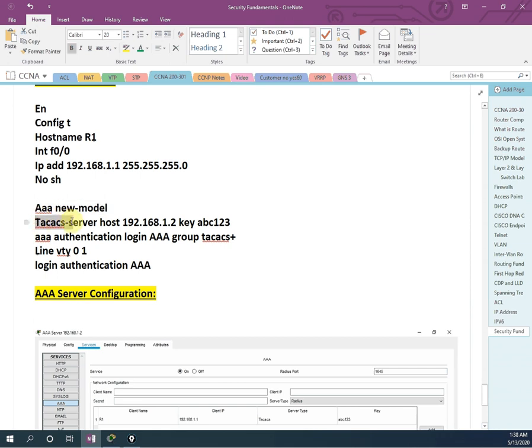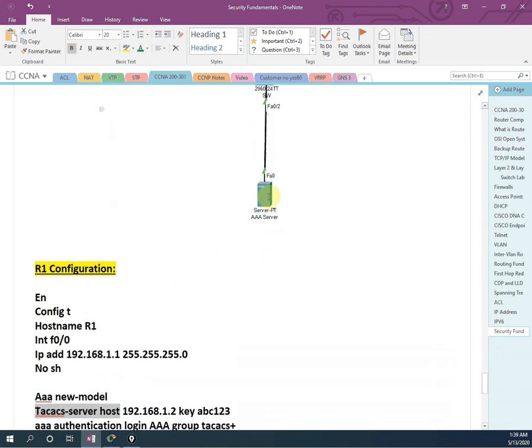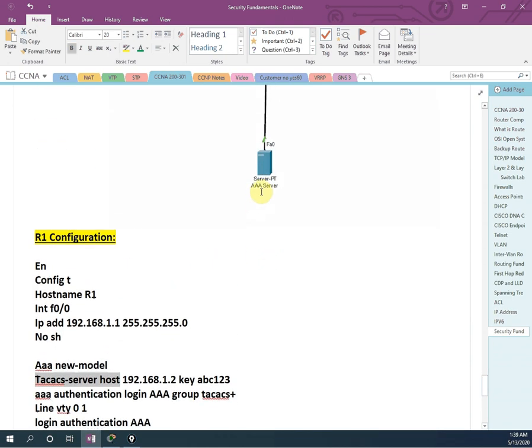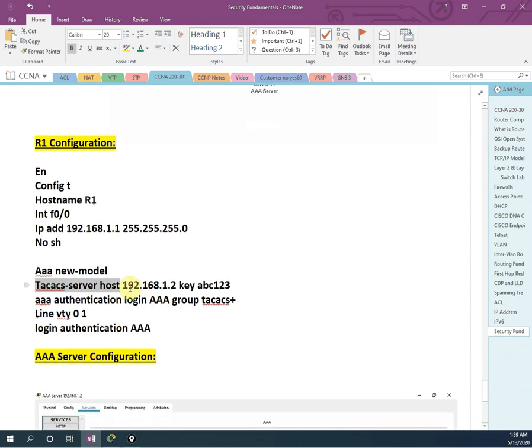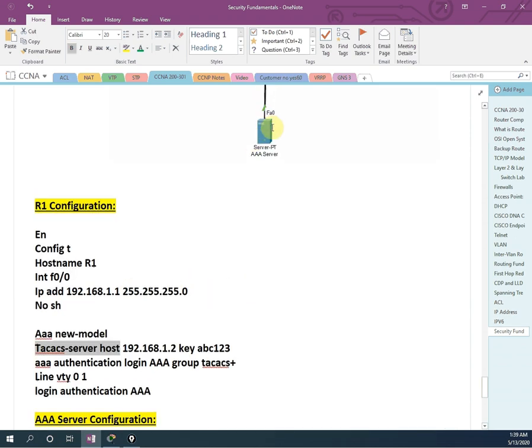Then we will write the tacacs server host command, and we give the host name, whatever host name we gave for this. Whatever IP address we gave for the server, we are telling the router this is a host server, you need to check with this guy, and this is the password for that. So we need to write 192.168.1.2 key and whatever password we gave here.